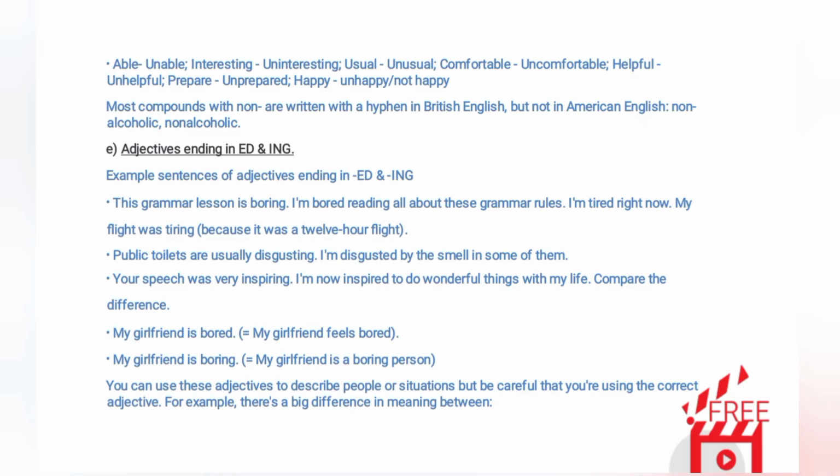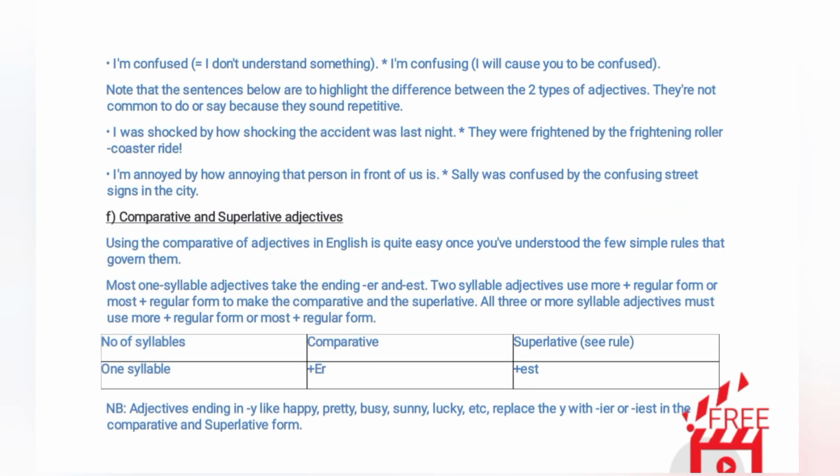Compare the difference. My girlfriend is bored equals my girlfriend feels bored. My girlfriend is boring equals my girlfriend is a boring person. You can use these adjectives to describe people or situations, but be careful that you're using the correct adjective. For example, there's a big difference in meaning between: I'm confused, equals I don't understand something, and I'm confusing, I will cause you to be confused.